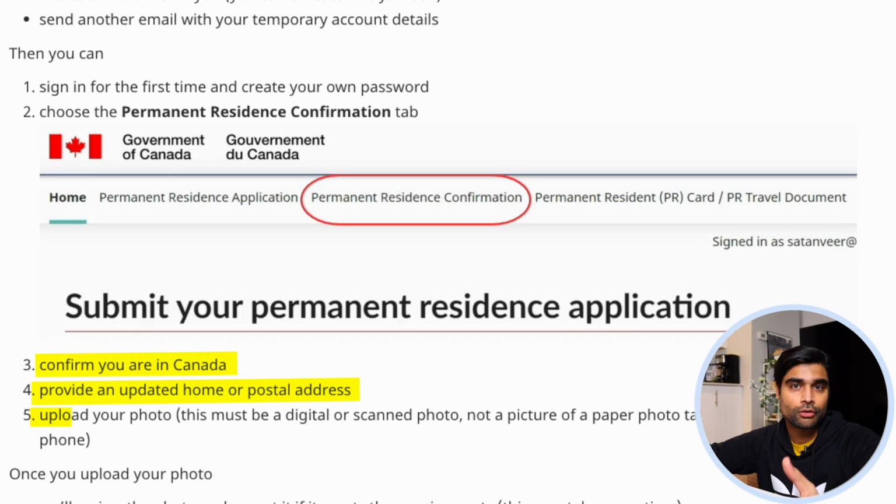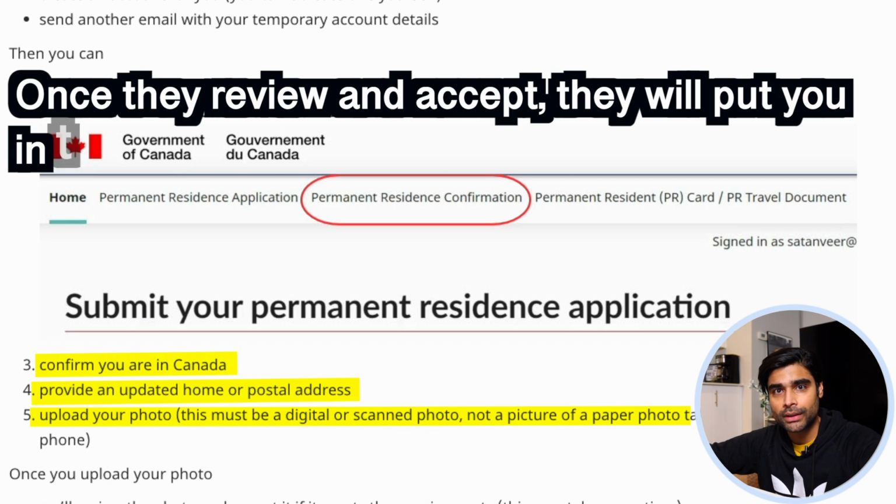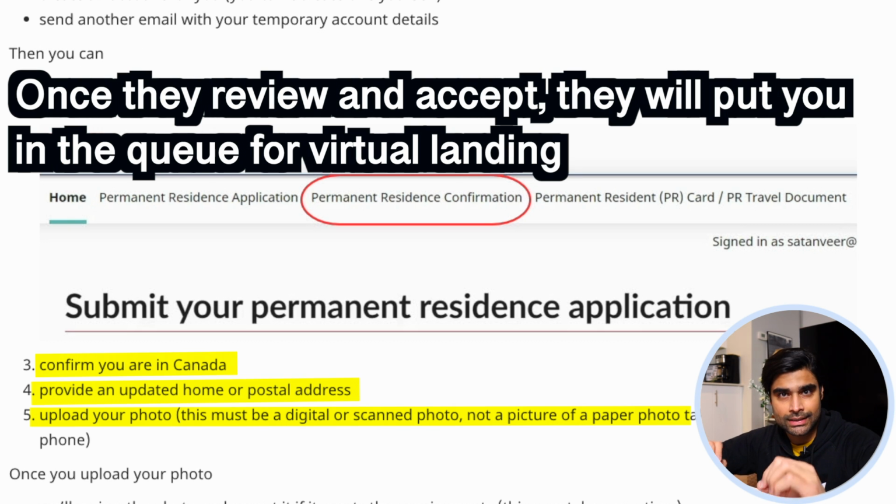Step 2 would be to upload your photo. This photo is going to be used to make your PR card, which you'll get in your mail. And we'll get to the photo section in a second. But once you do this and submit, then they'll review it. And if they accept it, then they will initiate the virtual landing for you. Basically, you'll be put in the queue for virtual landing. And in some time, as a final step, they will send you your eCOPR.